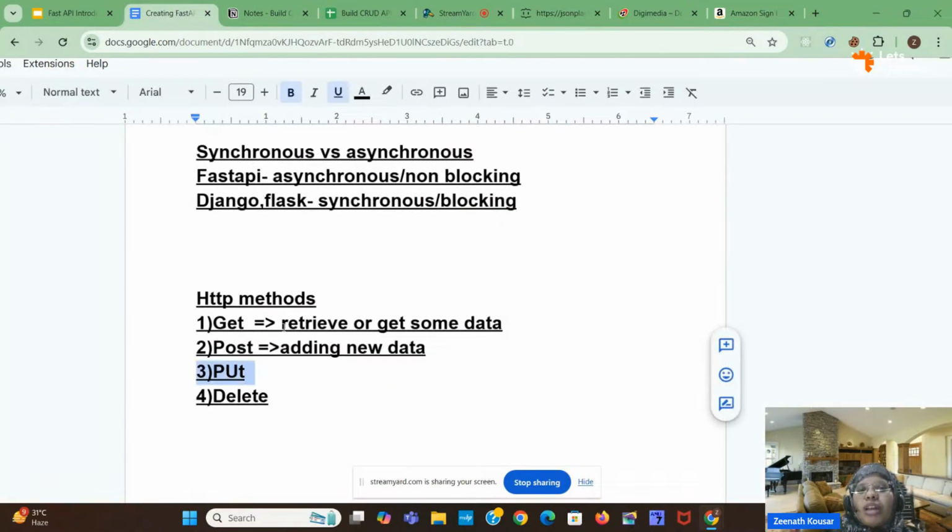With the help of GET, we can just see some data. We can just get some data from the database. That's it. We won't store any new data. But in the case of POST, we will add new data.